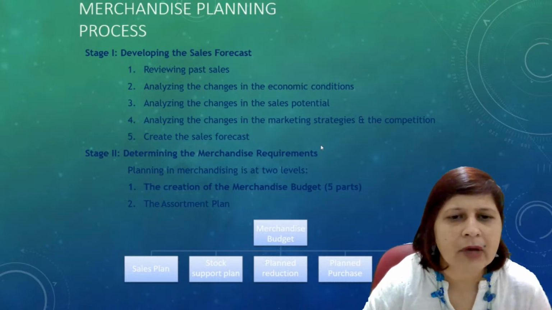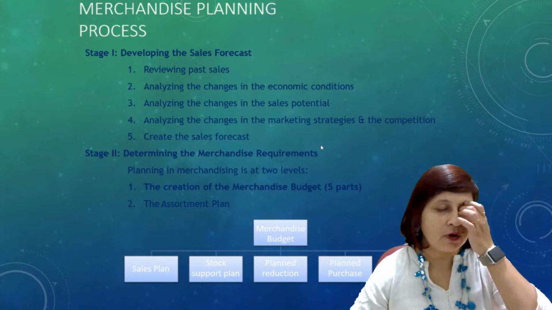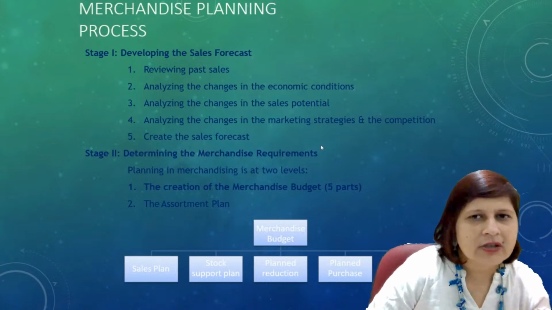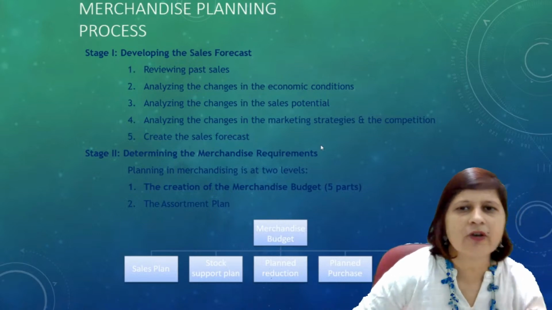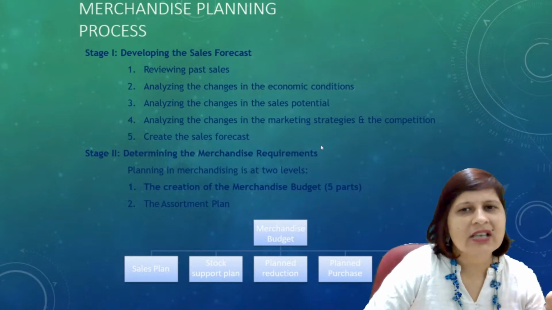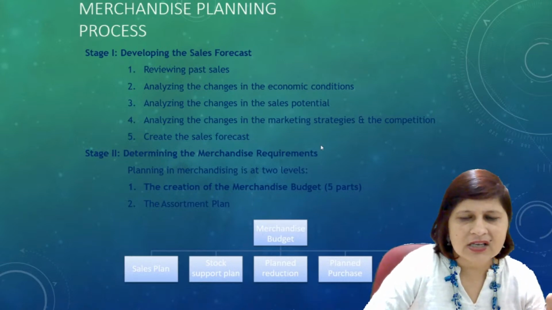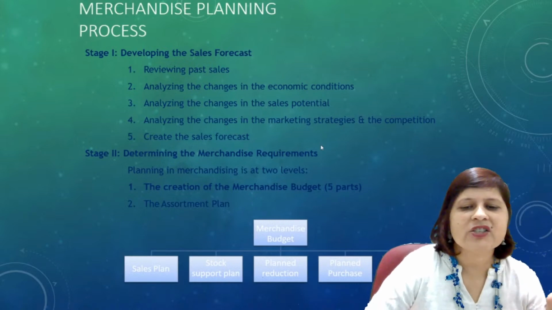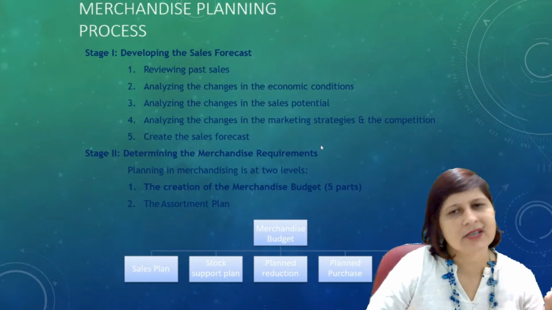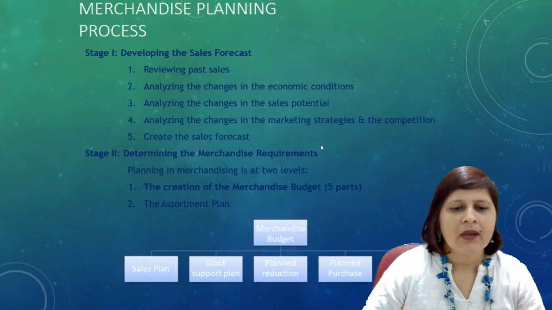So you can make a sales forecast through previous sales, through change in the economic conditions, whether the economic conditions have gone up or down, right? Then the change in the sales potential, whether there is a change in the sales potential or not. Analyze the change in marketing strategy of the competition, and create a sales forecast, right?